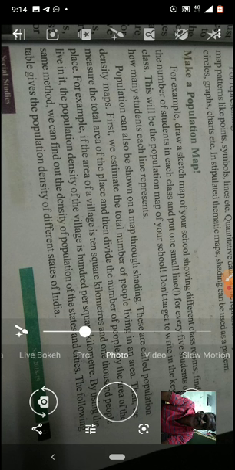Yes, see once. For example, draw a sketch map of your school showing different classrooms. You just take one pen or pencil, draw our school photo. Which is our school? Brooklyn Grammar High School. How is it? It is pink color, very beautiful building. Remaining half is white in color.